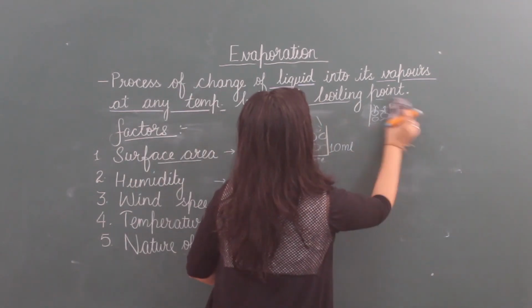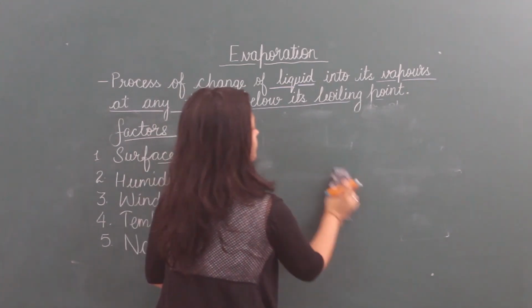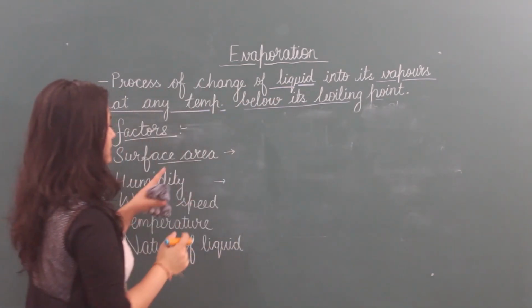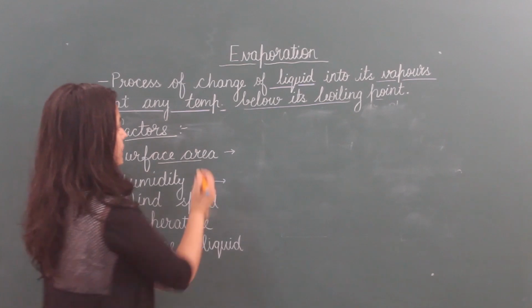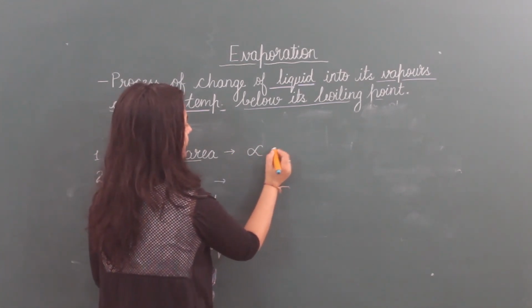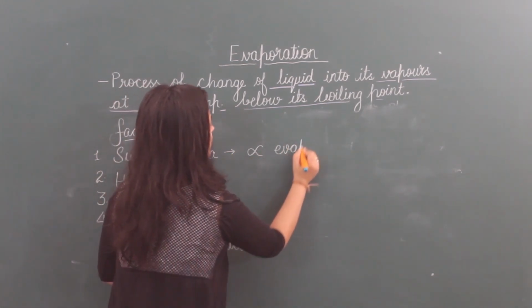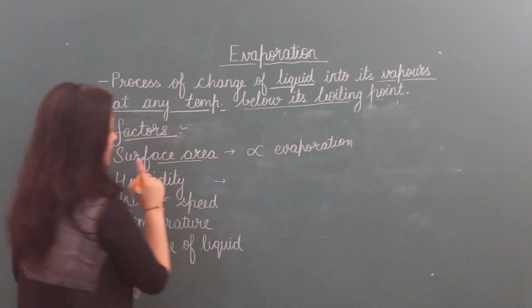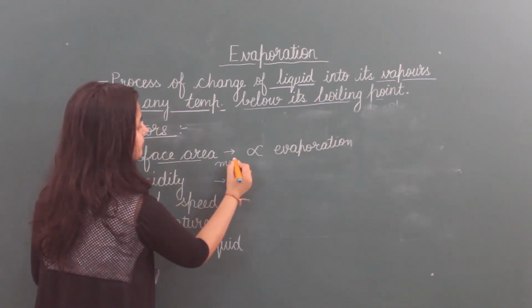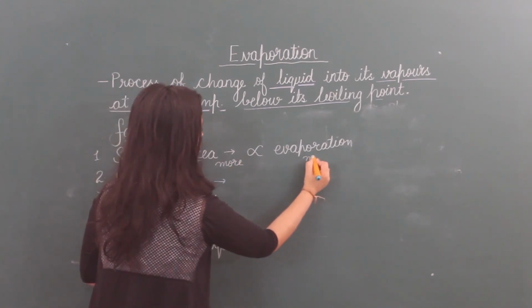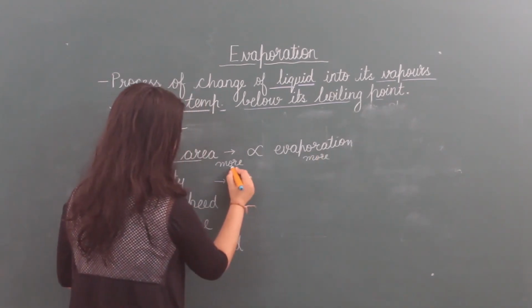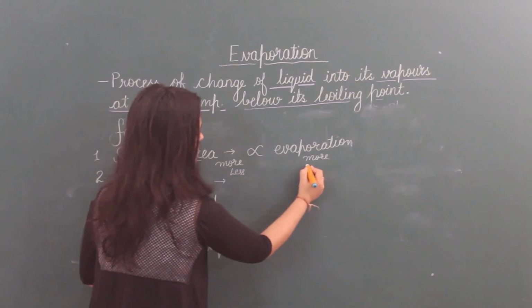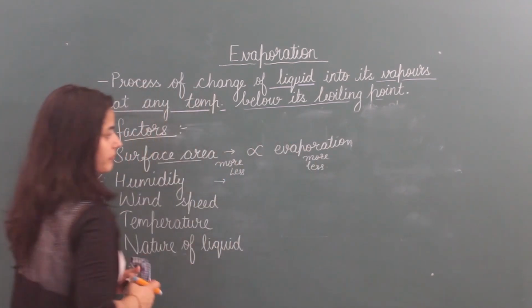So today we discussed these surface area and humidity factors. Surface area is directly proportional to evaporation. It means if surface area is more, evaporation will also be more. If surface area is less, evaporation will be less.